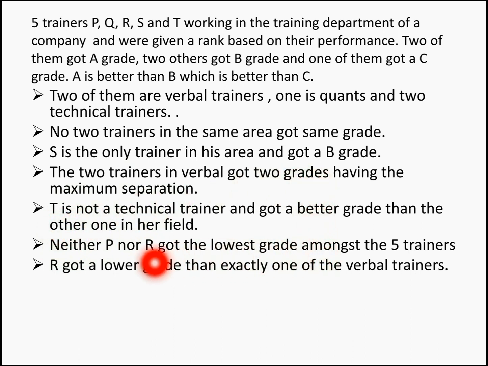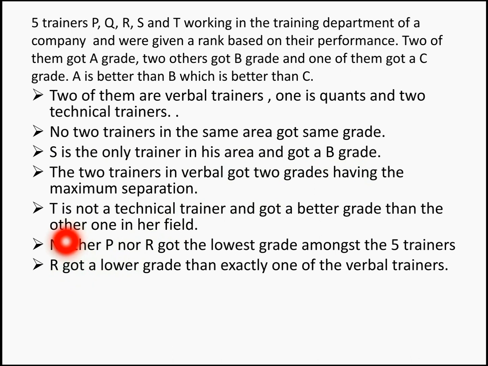Your next one, neither P nor R got the lowest grade. So you know that one person is going to get a C grade and P and R did not get the lowest grade. So definitely Q should be the one who got the lowest grade, right? So the verbal trainers, just by looking at the data, we can derive as T and Q, with T with an A grade and Q with a C grade.